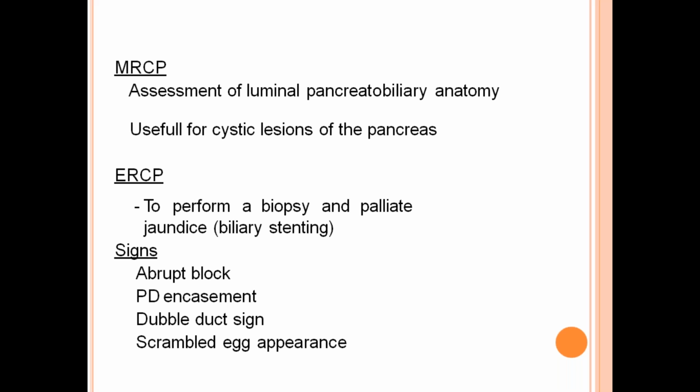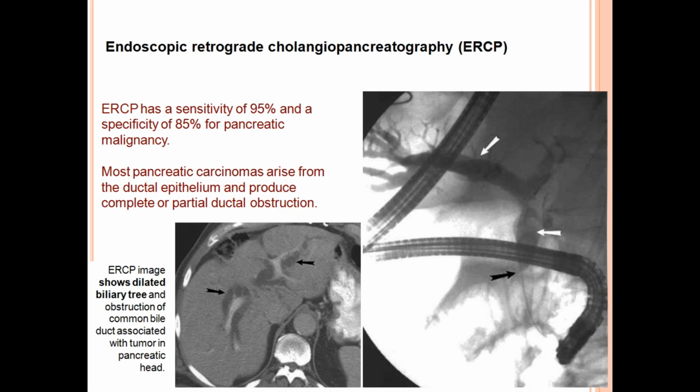Signs: abrupt blockade, pancreatic duct enhancement, double duct sign, scrambled egg appearance. These are all ERCP findings, signs. ERCP has a sensitivity of 95% and specificity of 85% for pancreatic malignancy.